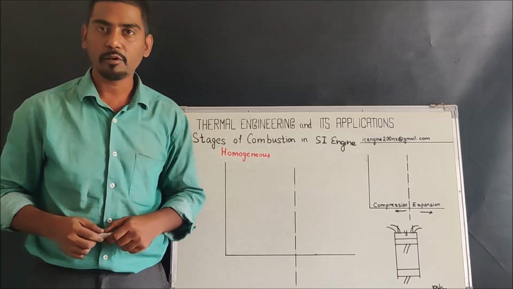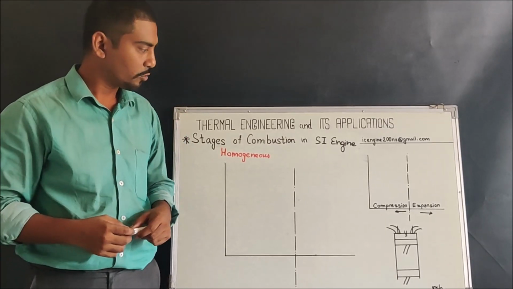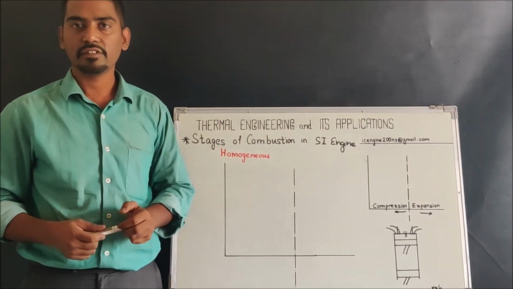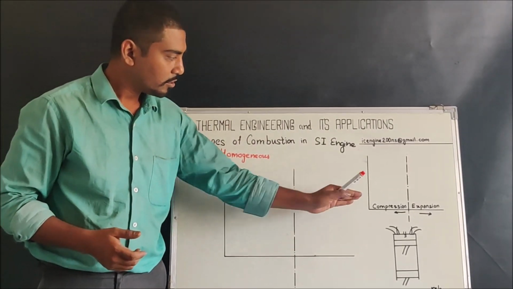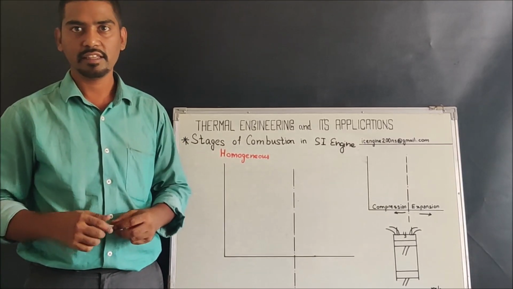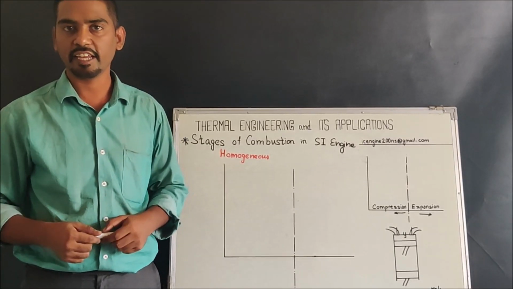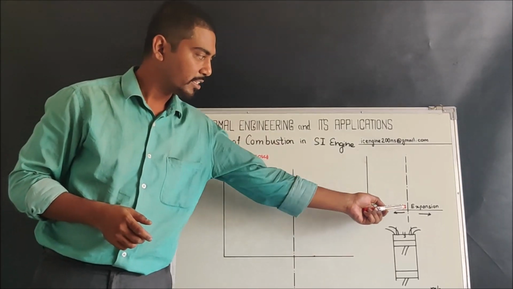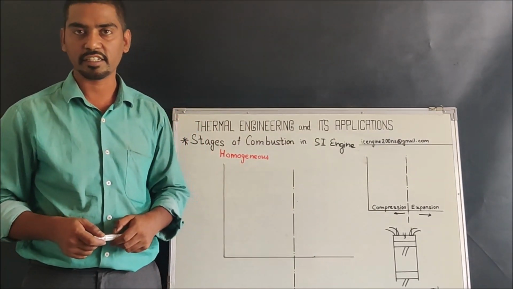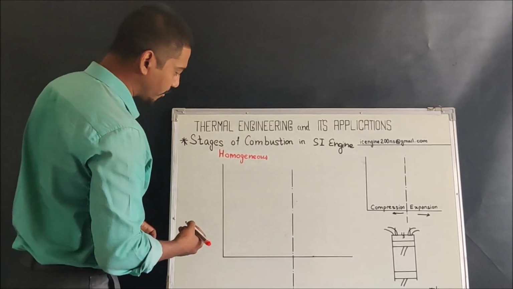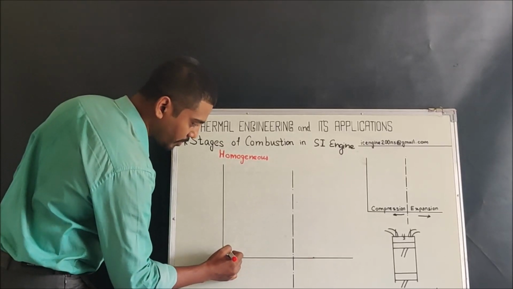So let us study about the compression and expansion strokes and why these strokes are important for the study of stages of combustion. Basically the combustion process starts at the end of the compression and leads till the end of the expansion. That is why we have to take the compression and expansion strokes into consideration in order to study this topic very clearly. So let us start with the stages of combustion.